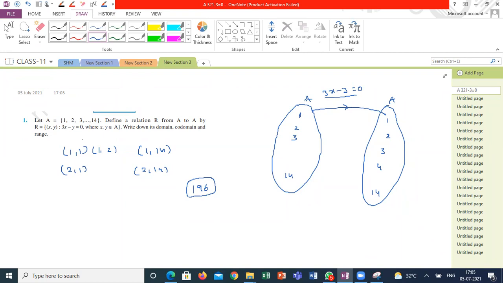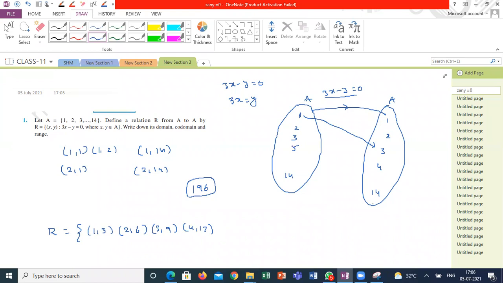Sir, range, codomain. How to do this one? Sir, we can consider 3x minus y is equal to 0, so 3x is equal to y. So 1 is mapped to 3, correct? Yes, sir. What are the possible ordered pairs for the relation? (1,3), (2,6), (3,9), (4,12). That's it.